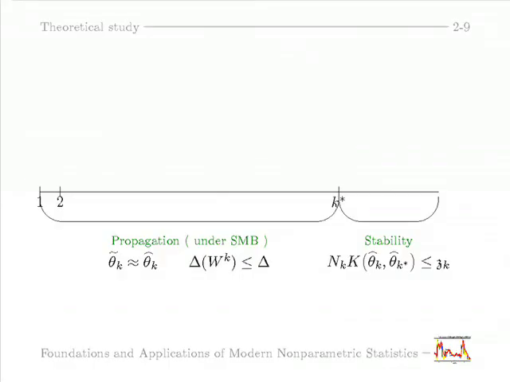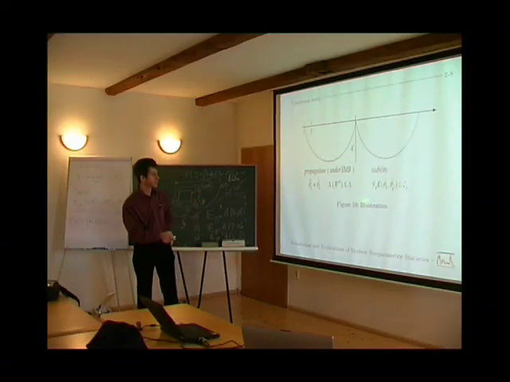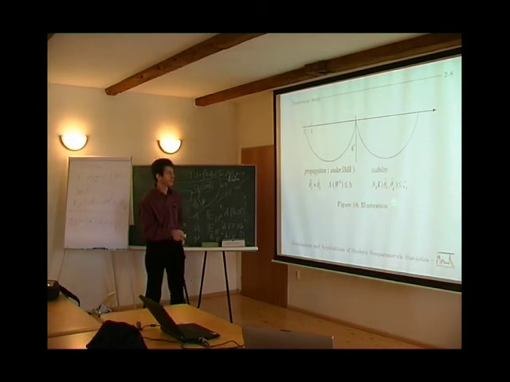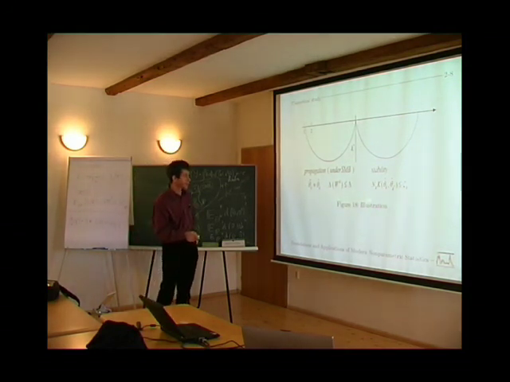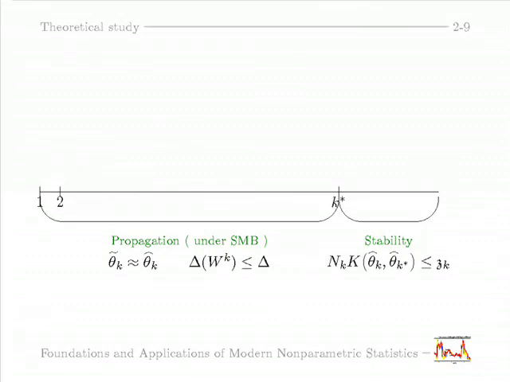It is zeta. Should be zeta. It's another letter. Yes, should be Z, right? Yeah, Zk. So you see, really the oracle result is a combination of these two properties, propagation and stability, which together give the oracle. Okay, so this is the theory.